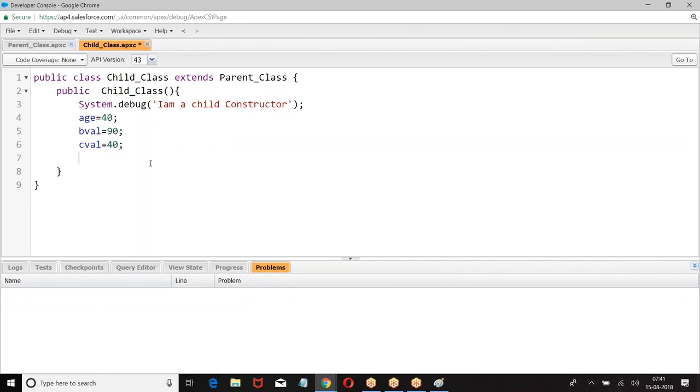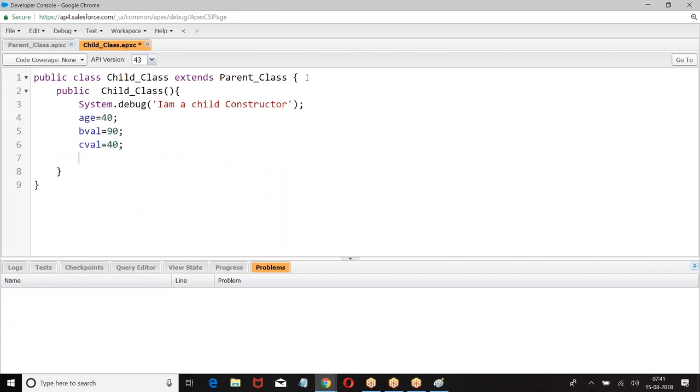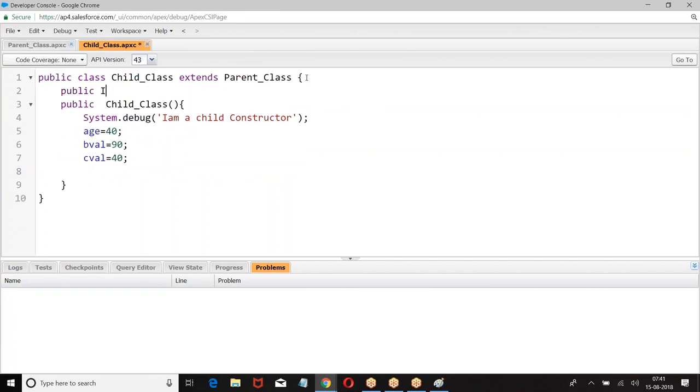Okay. Now, if there is any conflict, right now you have age, b value, c value, d value. Suppose I have given age in both. If the parent class and child class have the same variable, what will happen? The child class will dominate the parent class. If the child class and parent class have the same variable, which will be dominated? The child class will be dominating the parent class.